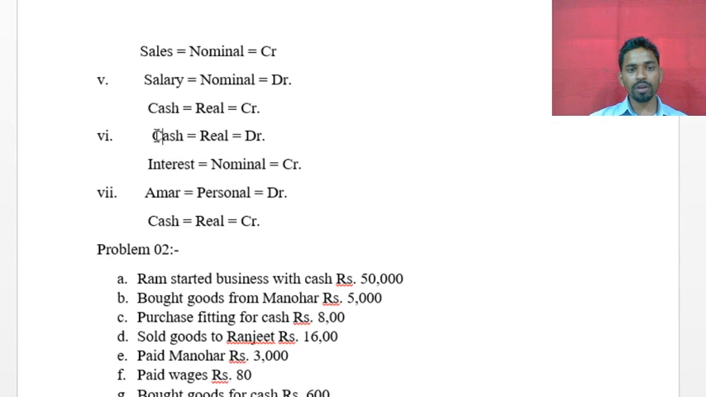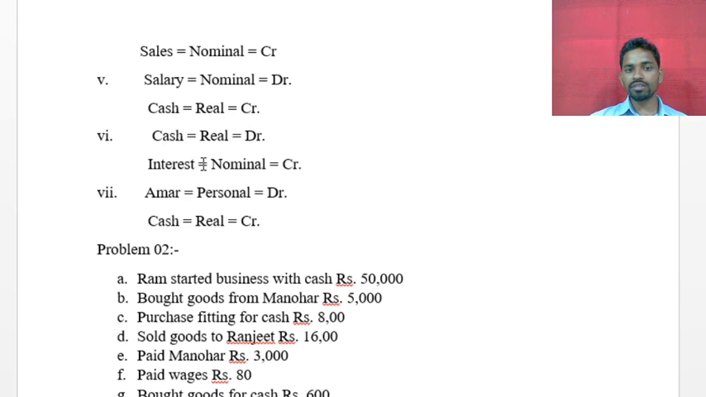So now which type of account? Cash is an asset, so it is a real account. Interest is income for the business, so it is a nominal account. The real account rule: debit what comes in, credit what goes out. Interest is received, which means cash comes into the business, so debit what comes in, so it is a debit.